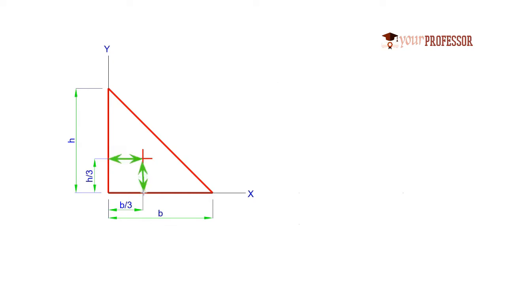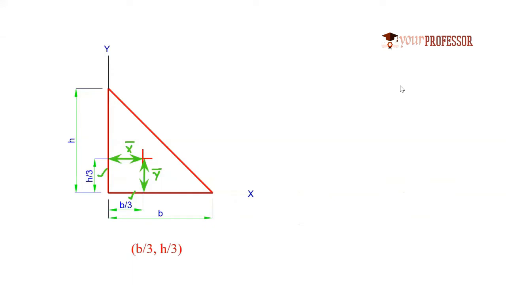This is the perpendicular distance from x-axis to the centroid, right? So the perpendicular distance from y-axis to this point will become the x centroidal coordinate, nothing but x bar. The perpendicular distance from x-axis to this point will become y bar. So x bar is equal to b by 3, y bar is equal to h by 3. So these are the centroidal coordinates.